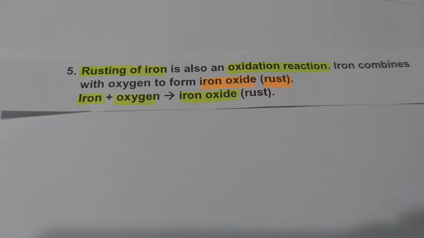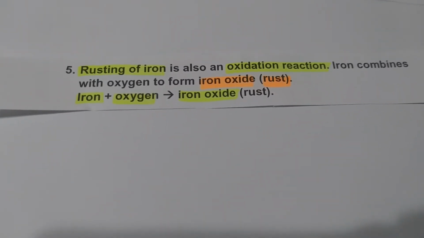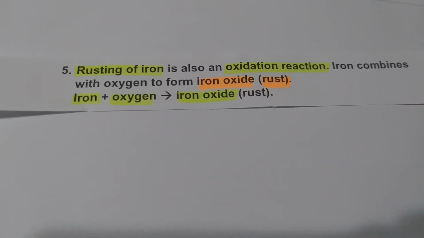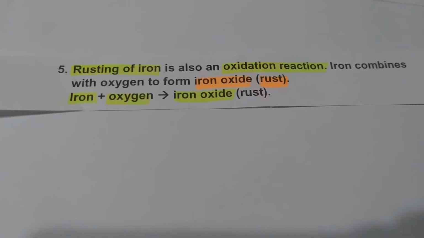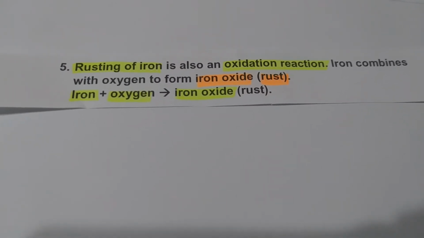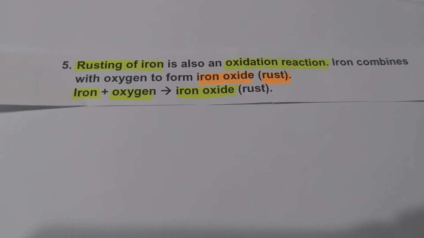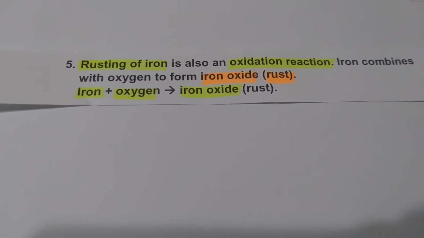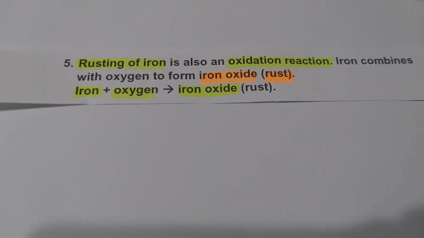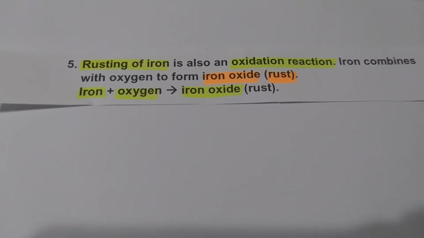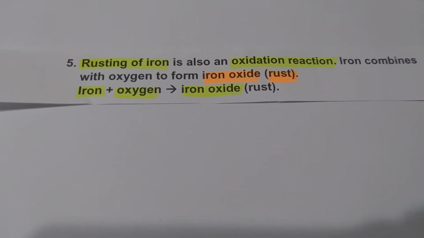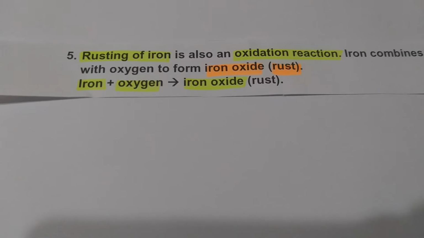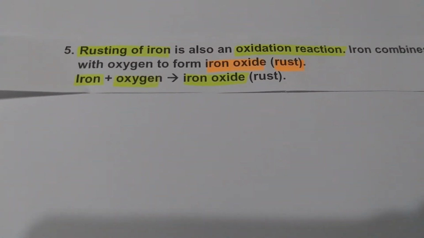Another type of reaction that involves oxidation is rusting of iron. Rusting of iron is also an oxidation reaction. What happens there? Iron combines with oxygen to form iron oxide. It's a very slow reaction. You would have seen iron substances, iron metals getting rusted, right? The chemical name for rust is iron oxide, and the process is rusting. Iron reacts with oxygen to form iron oxide. So iron oxide is rust.